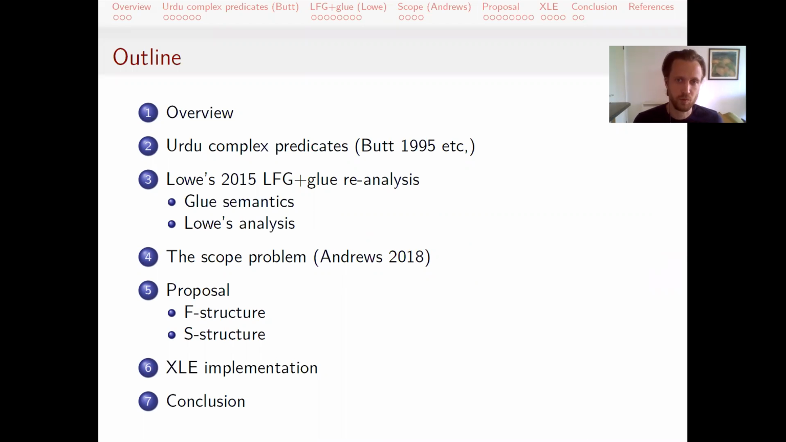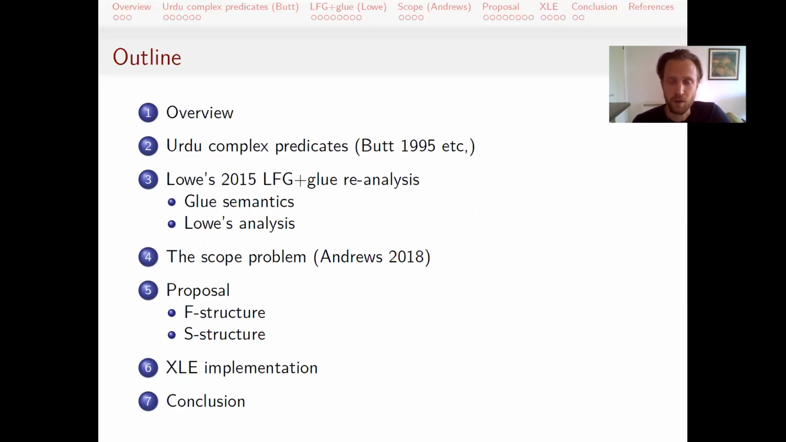That's section 2 on Butt's work and others on Urdu complex predicates. Section 3 on Lowe's proposal for reanalyzing Urdu complex predicates under a different set of assumptions. And then in section 4, a recent publication by Andrews trying to solve a problem that came up in Lowe's analysis in regard to scope. And then finally, my proposal.